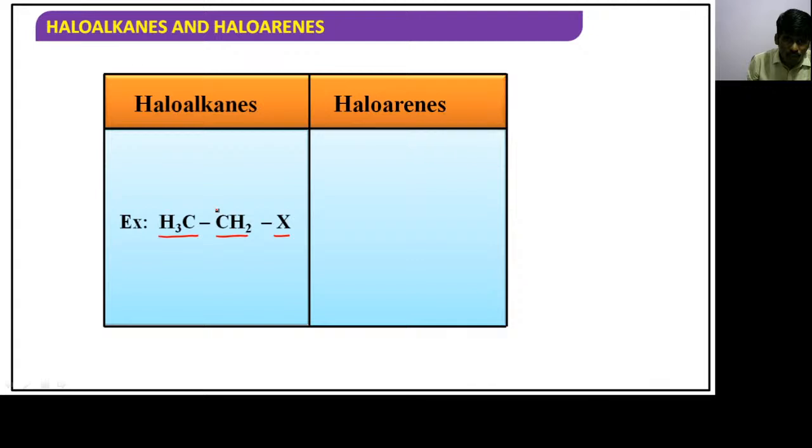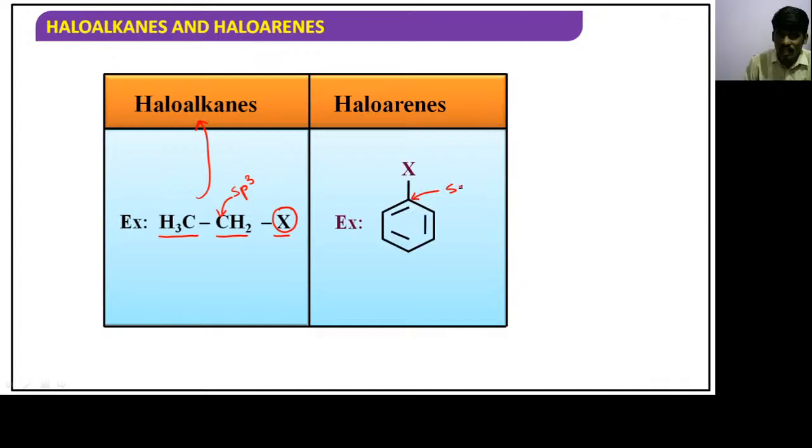sp3. Means R halogen, if it is attached to sp3 carbon, such type of compounds are called as haloalkanes. In case the halogen is attached to sp2 hybridized carbon, such type of compounds are called as haloarenes. Hope you understand, children. Right?